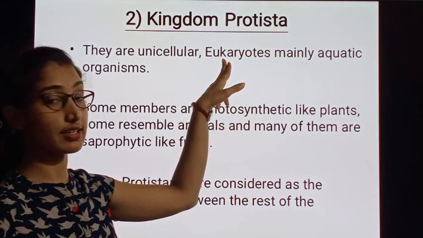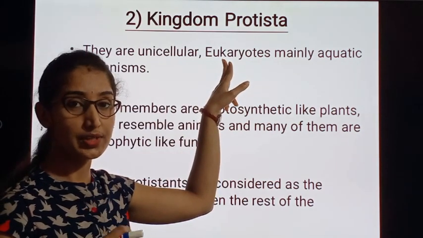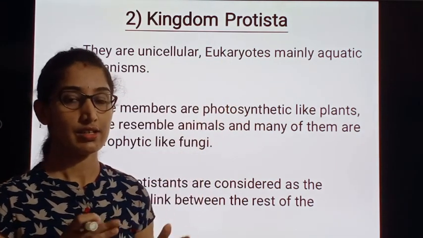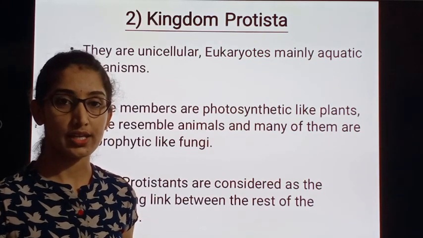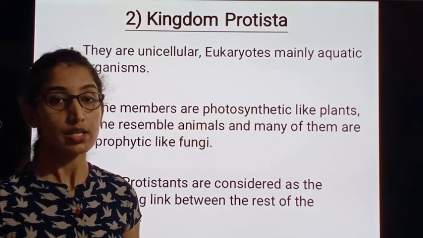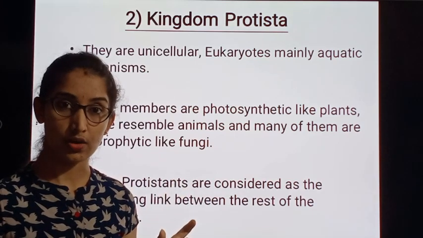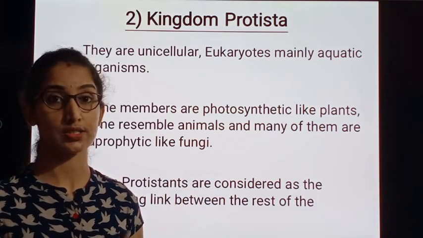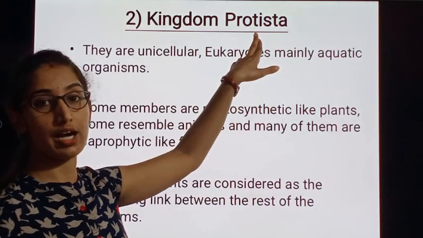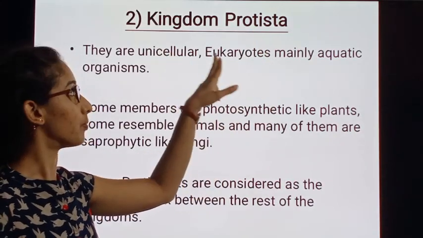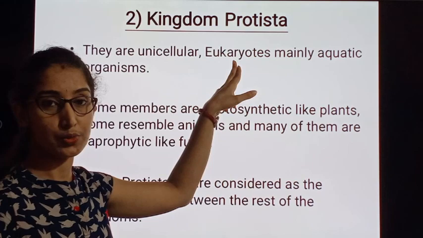The next thing is they are eukaryotes. This is the major difference between Monerans and Protista. The Monerans are unicellular but prokaryotes, but Protistans are unicellular and eukaryotes.